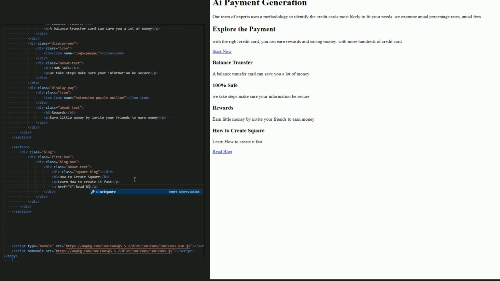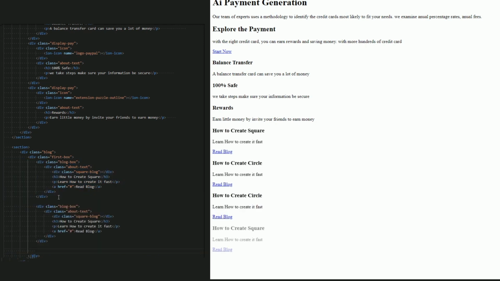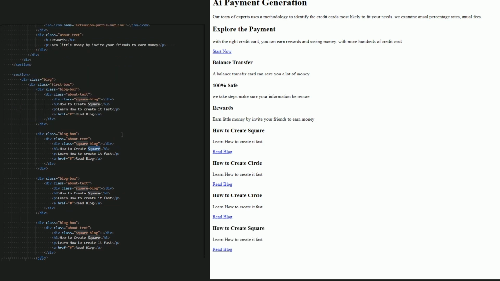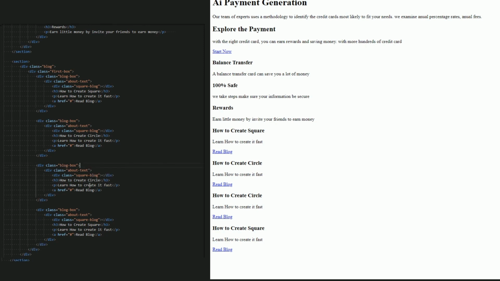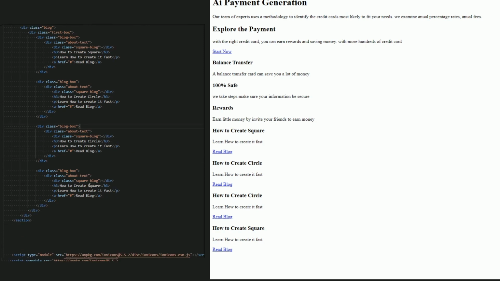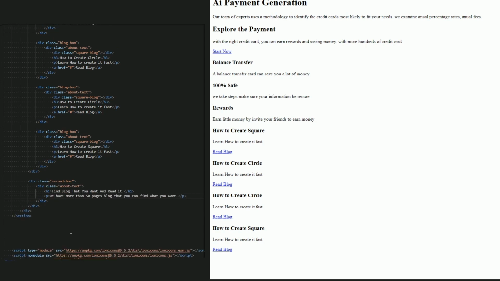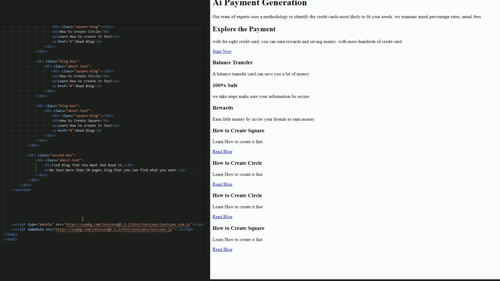Now copy and paste it 3 times. Let's change the square to a circle, and this too. Good, we're done. This is the 4 boxes. Now let's create a second box div. Now inside the second box div, about text, let's type the same text for h1 and p.